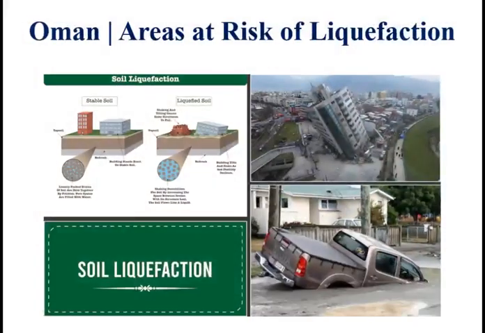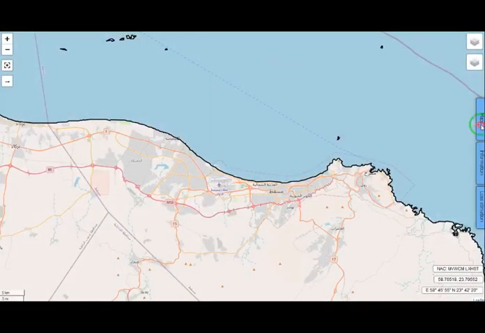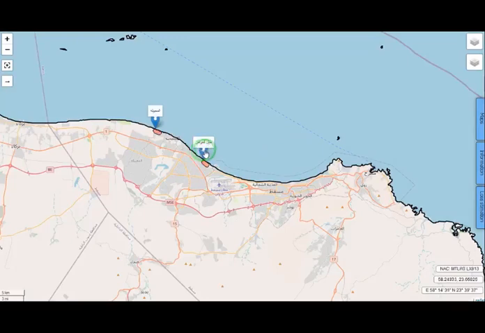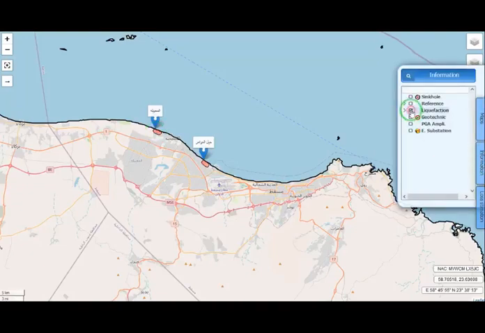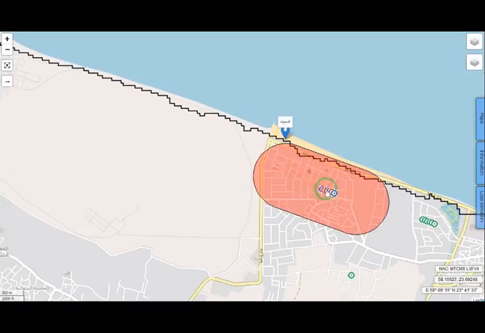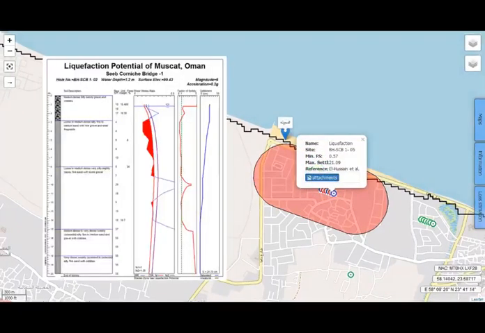Some areas of Muscat city have the potential of liquefaction. Based on the results of 25 geotechnical boreholes, Hail al-Awamar and al-Mu'ibullah areas have the highest liquefaction potential. The maximum settlement of liquefaction in al-Mu'ibiyah region is about 21 centimeters. This settlement causes extensive damage to buildings.